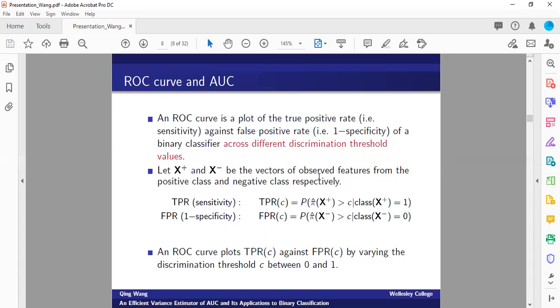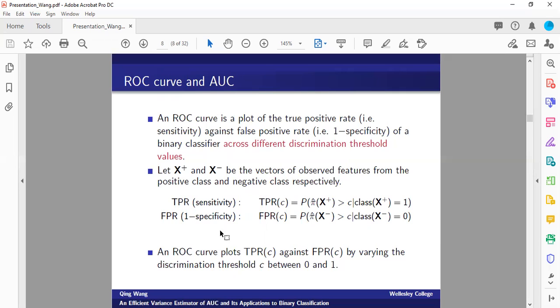So here, let's consider a more formal definition of the ROC curve. Let x plus and x minus be the vectors of observed features from the positive class and negative class respectively. The true positive rate, sensitivity, is a function of the discriminating threshold C. Given a logistic regression model, for instance, this function can be written as the conditional probability that the predicted probability p hat of an observation taken from the positive class is greater than the threshold C, given the true class is 1.